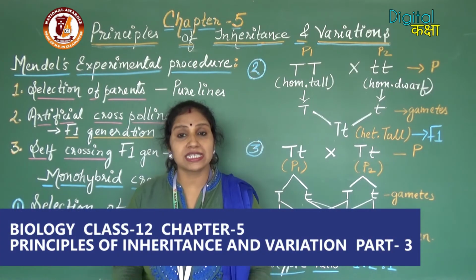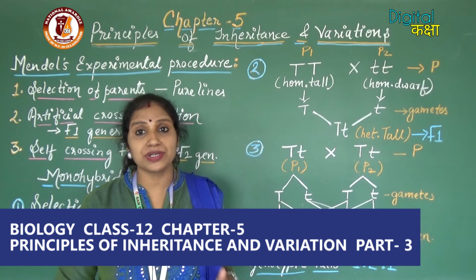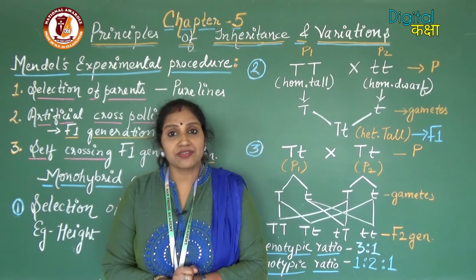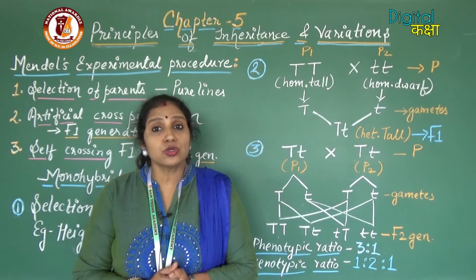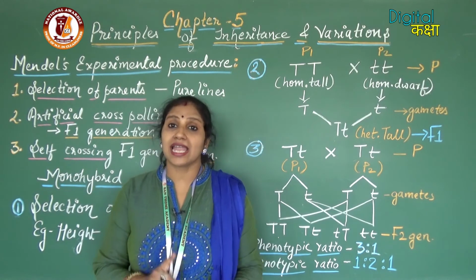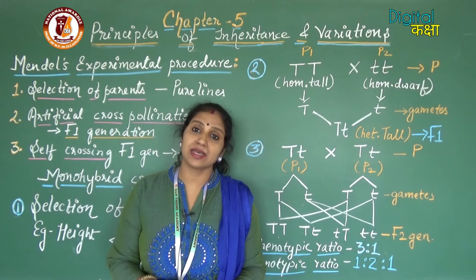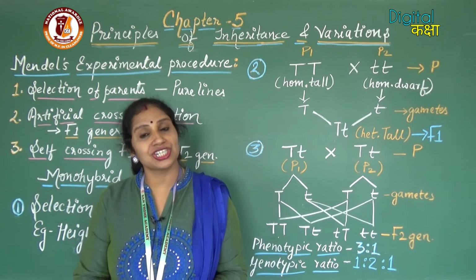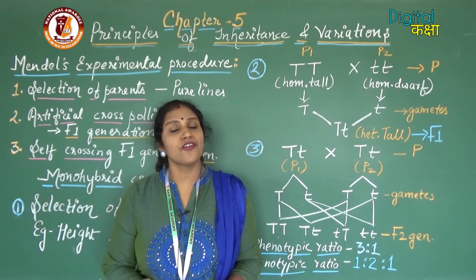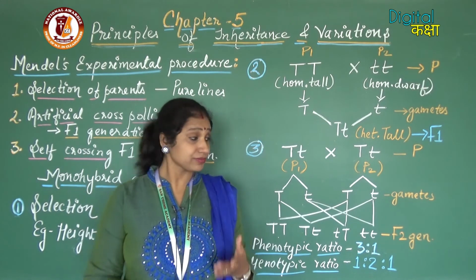So on the basis of this monohybrid cross, Mendel has given the first 2 laws of inheritance, that is the Mendel's law of dominance, and second is the Mendel's law of segregation or purity of gametes.